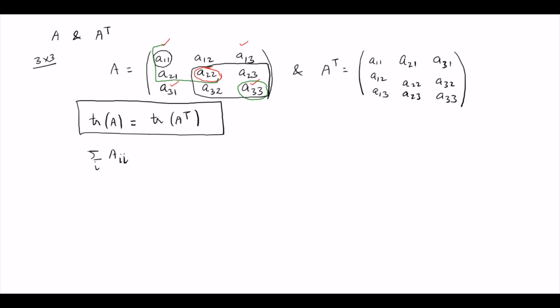So what you observe is, if you do the same thing for the transpose matrix, you will get the sum over i of aii is the same as the sum over i of aii of the transpose. Please verify this.